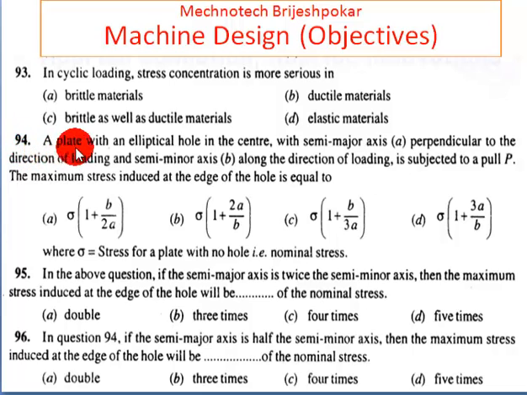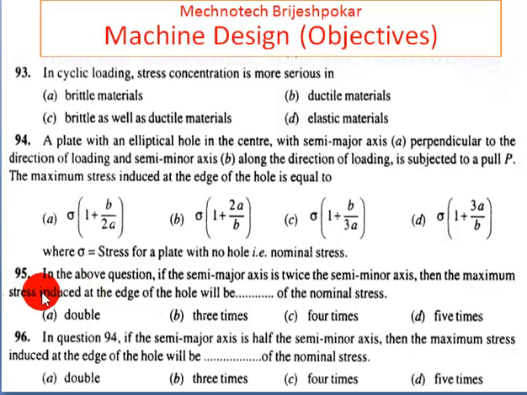Now 94, a plate with an elliptical hole in the center. There is a plate and there is an elliptical hole at the center in which semi-major axis is perpendicular to the direction of loading, and semi-minor axis along the direction of loading. And it is subjected to pull P, means there is a load. Then the maximum stress induced at the edge of the hole is equal to, answer is B, sigma bracket 1 plus 2A upon B. So here A is the semi-major axis and B is the semi-minor axis.